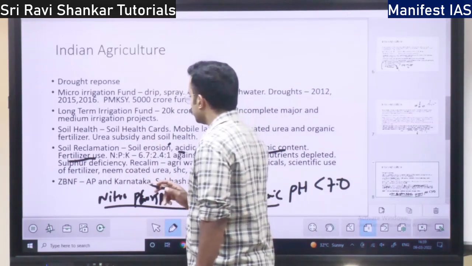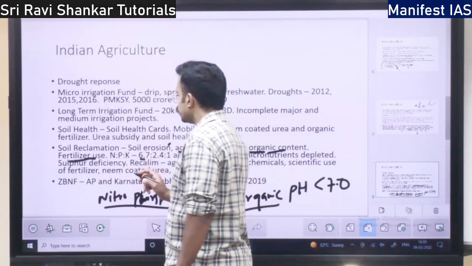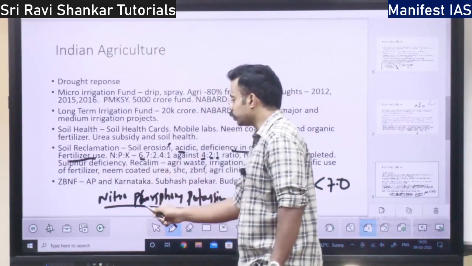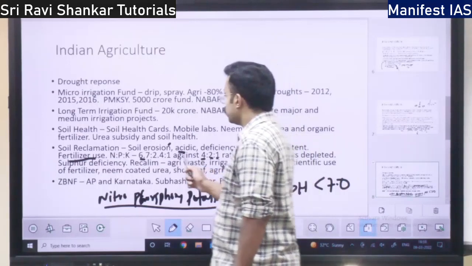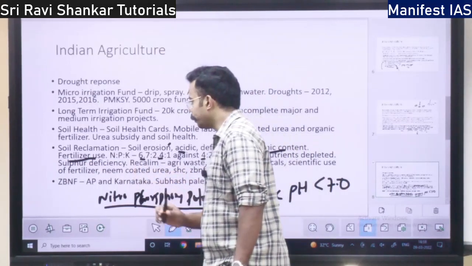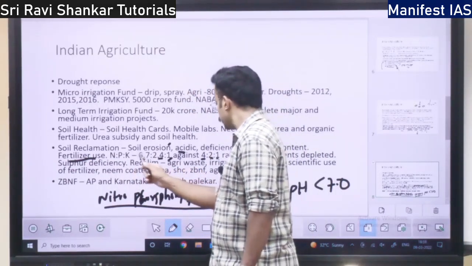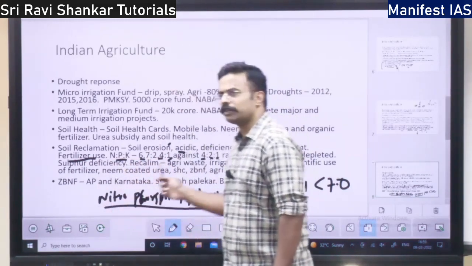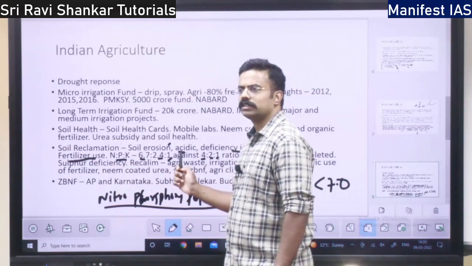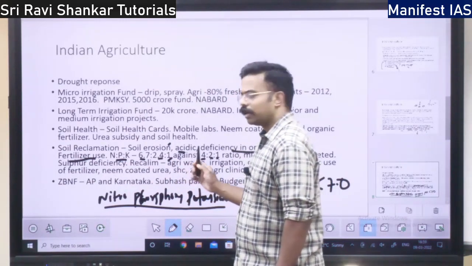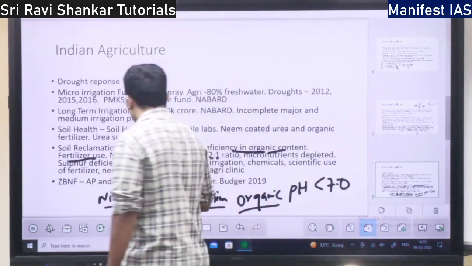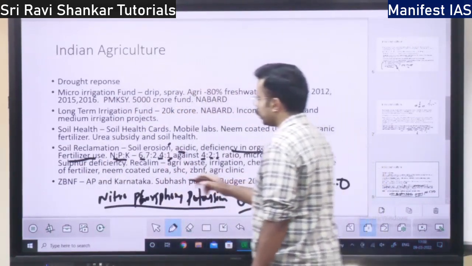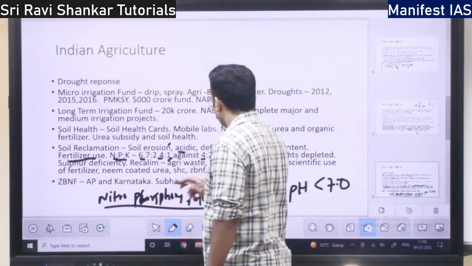If there are 4 units of nitrogen, 2 units of P and 1 unit of K. Whereas what are we utilizing? We are putting 6.7 against 4, 6.7 of nitrogen, right? And 2.4 of P and 1 unit of potassium, K. So K is actually correct, 1.